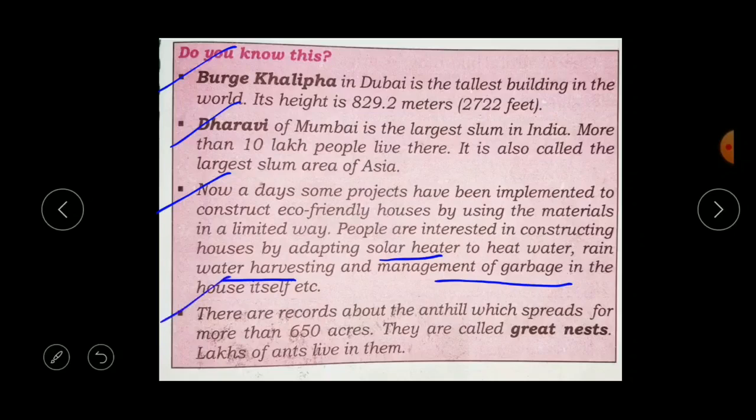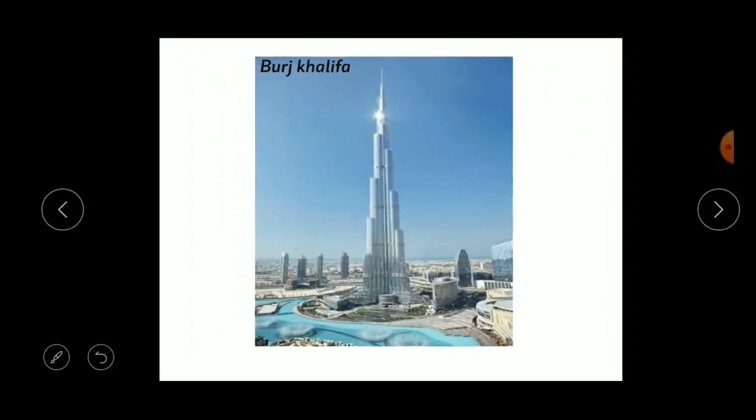The next point is, there are records about an anthill which spreads for more than 650 acres. They are called great nests. Lakhs of ants live in them. Okay, have you seen an anthill? Yes. So there is one anthill that is spread over 650 acres of land. That's why they are called great nests, because lakhs of ants live in the anthill. Understood, children? Okay.